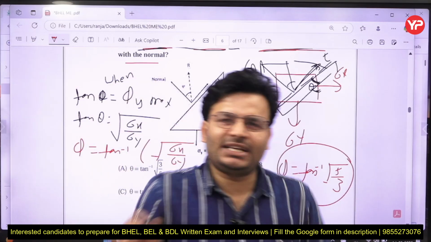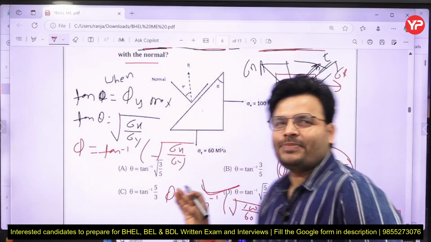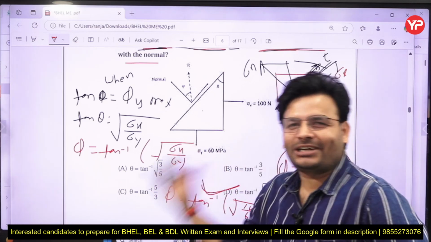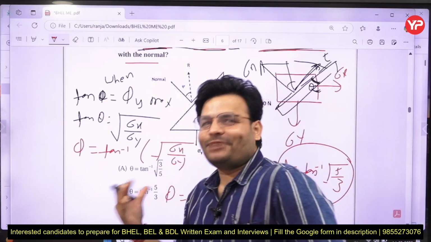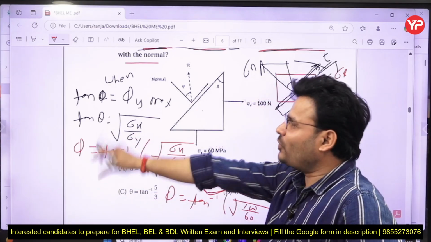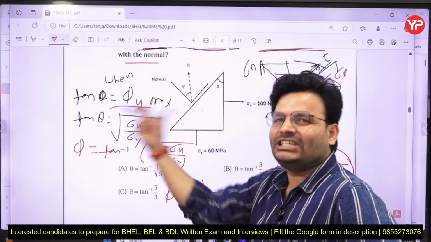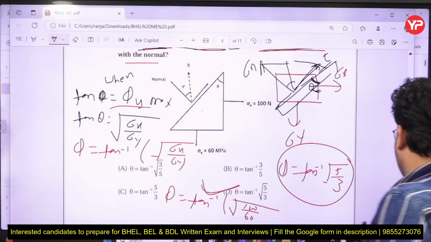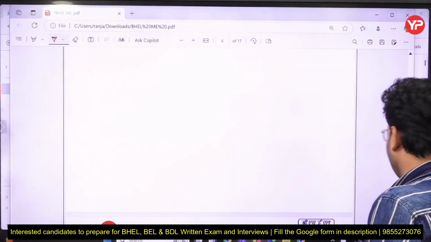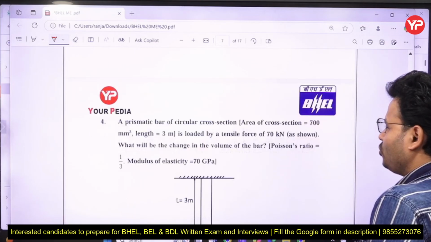And in the class, my dear friends, I used to prove that equation. Right now I am not going to discuss the whole complex stress; it will take 2.5 hours to discuss the complex stresses. So right now please try to remember this condition: when phi is max, in such condition tan phi will be given by like that. That was also an easy question, not much complicated, but yes, a conceptual question.